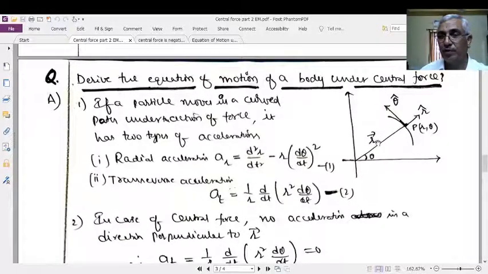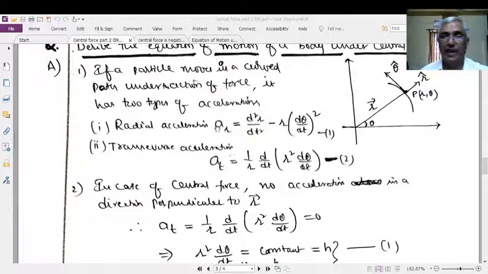Therefore, it has two accelerations: the radial acceleration acting along the radius vector towards the center, and the transverse acceleration that acts tangential to the curved path of the body.